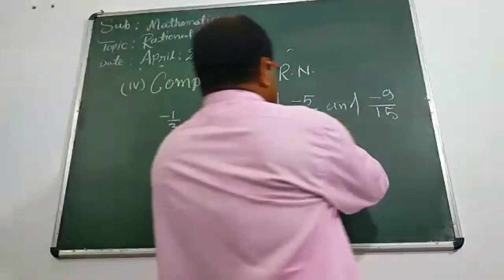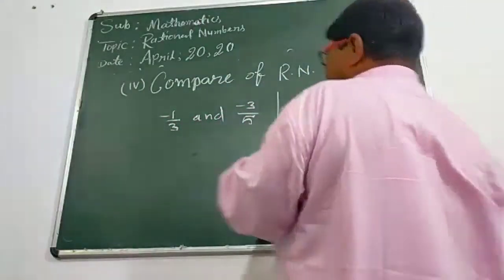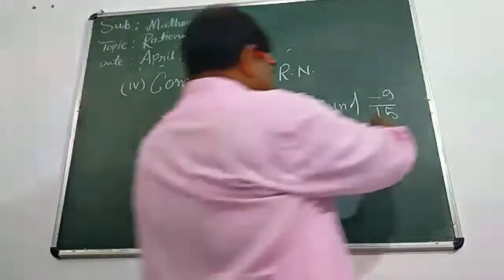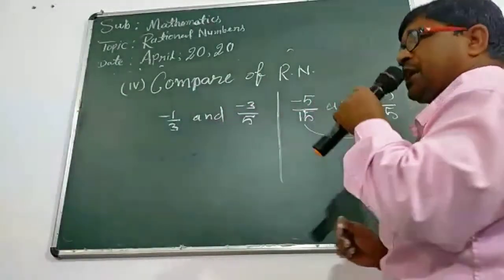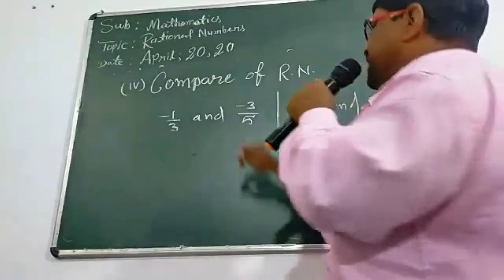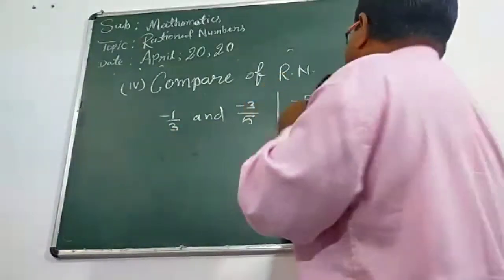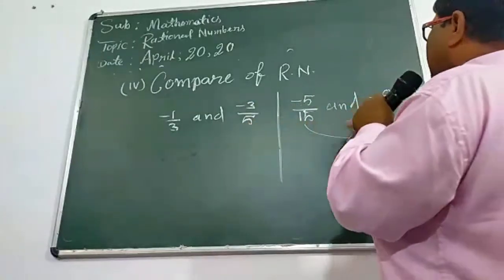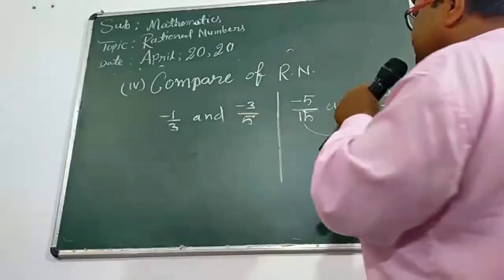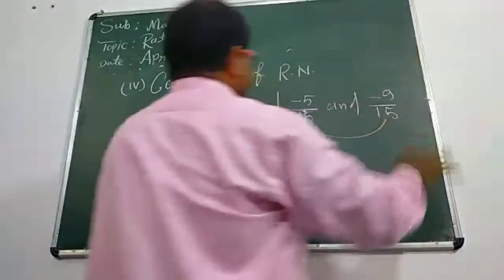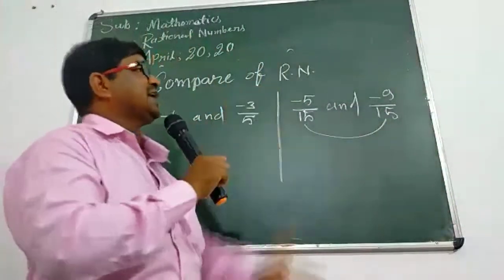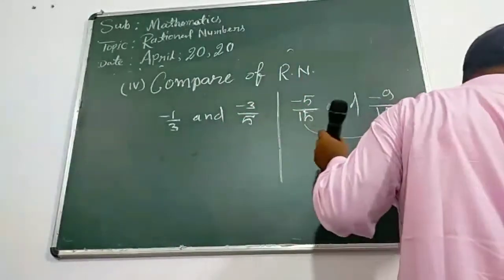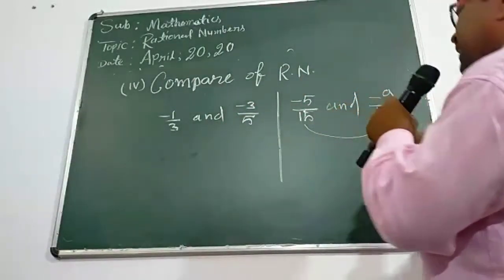Now, these two rationals have the same denominator. Can you say this is the equivalent of this and that is the equivalent of that? So they are called equivalent. No difference. They are called equivalent. But we can check easily. These two rationals have the same denominator.